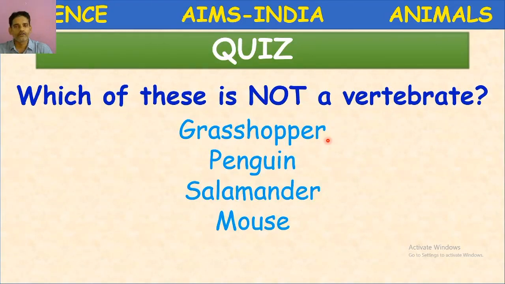It is invertebrate. Penguin is a bird. It possesses vertebral column. Vertebrate. Salamander is an amphibian. It also possesses backbone. It is also vertebrate. Mouse is a mammal. It also possesses vertebral column. Vertebrate. So come on children, which is the correct answer here? Option A. Grasshopper is not a vertebrate.